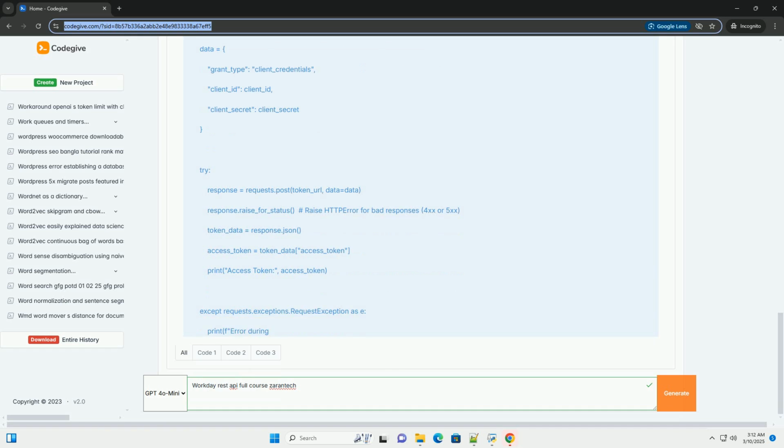Pay attention to the versioning of the APIs. Workday periodically releases new API versions. Make sure you are using the correct version for your tenant.